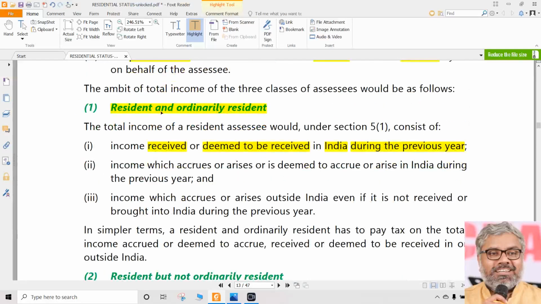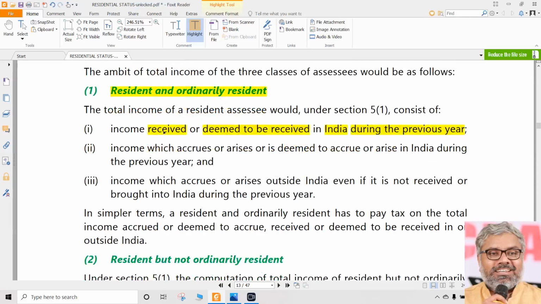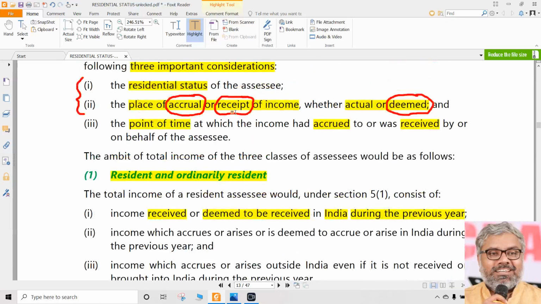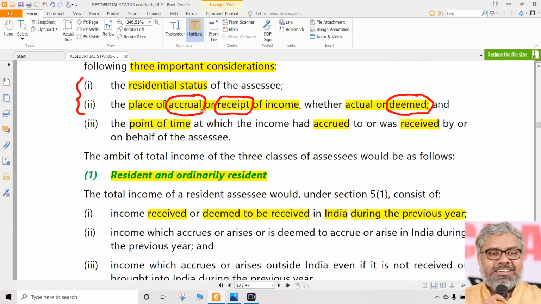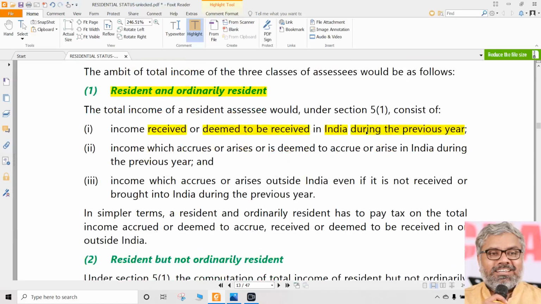That is ROR. If the residential status is ROR, then only this point is applied. If the income is received in India, that is place of receipt, or deemed to be received in India, that is also deemed to be the place of receipt when timing during the previous year. If that is the case, it is taxable.